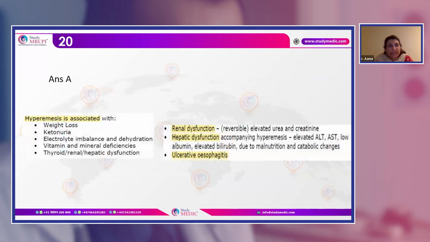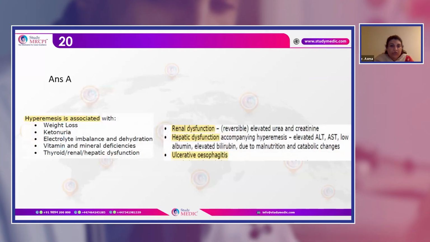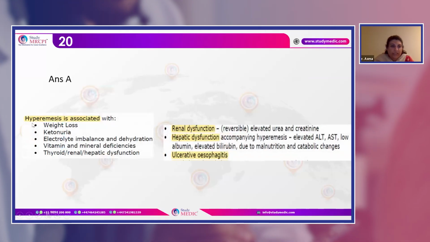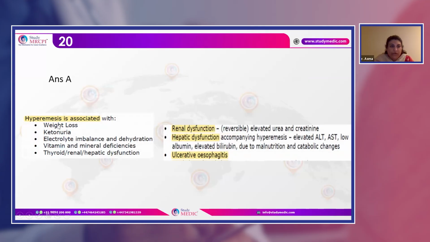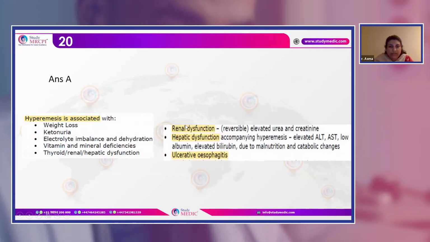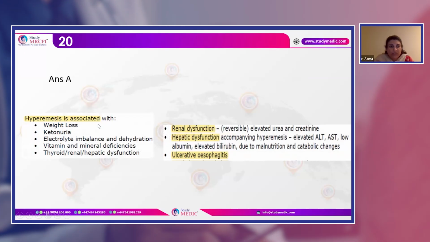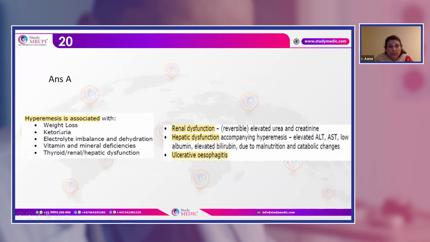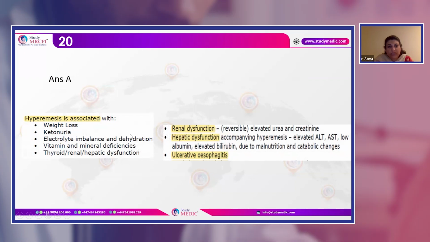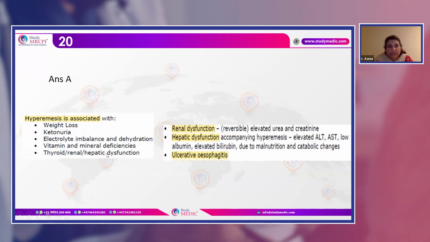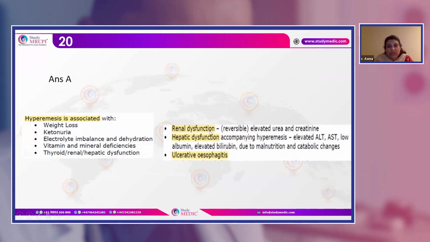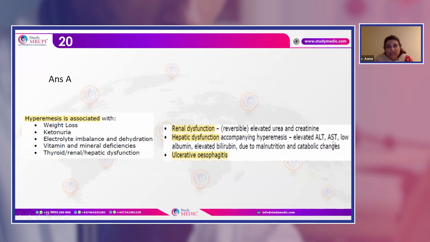So here the option will be A, because once the patient gets admitted, we are going to go for electrolyte function tests, serum electrolytes. Then as the patient is having hyperemesis, which is associated with weight loss, ketonuria, electrolyte imbalance, and also hepatic dysfunction, we are going to see ALT, AST.